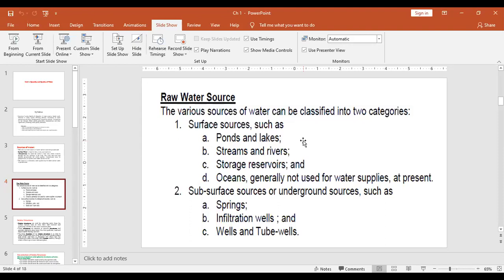Can anybody tell me, please? Can somebody explain why we should know about the water quality, and the source from where the water is being collected for treatment?